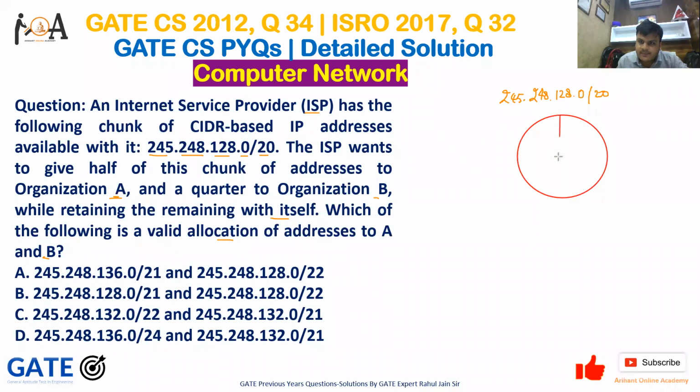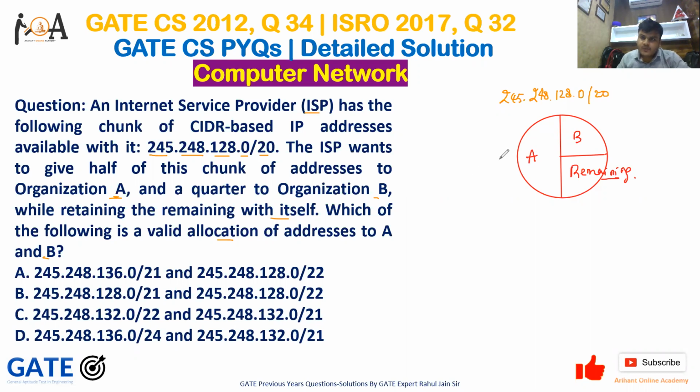Among this complete block, half it wants to give to organization A, a quarter to organization B, and the remaining it will hold with itself. So this is the part of A, this is the part of B, and this is the remaining part which it will hold with itself.